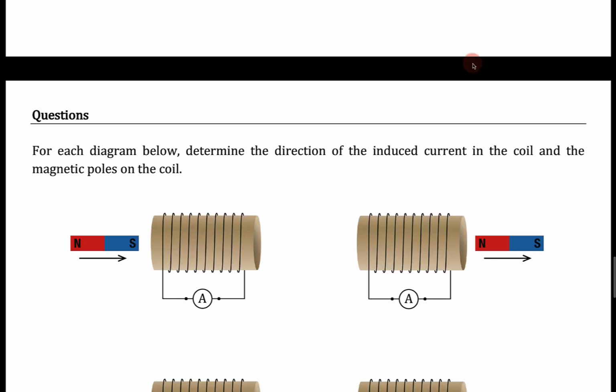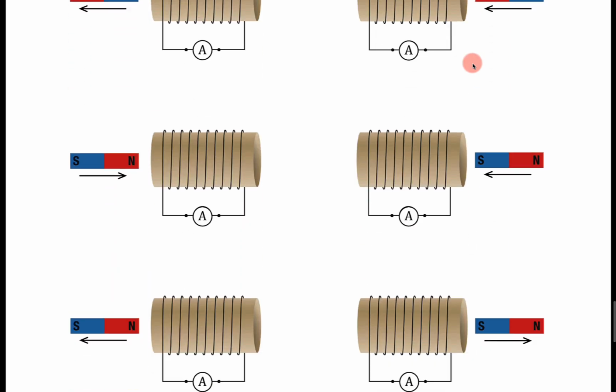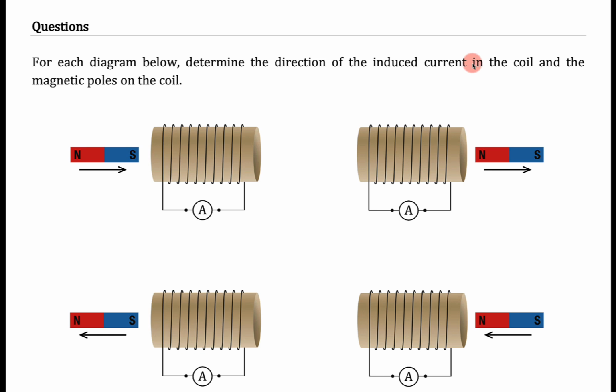So the back of this page has some examples for you to try. Your task is to determine the direction of the induced current in the coil, and then to also label the magnetic poles on the coil. There are 8 examples, and I'll post the answers in Google Classroom so that you can check your work.